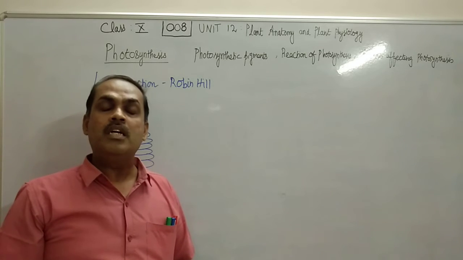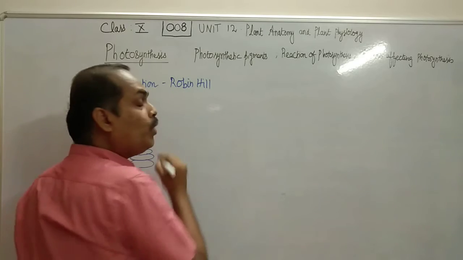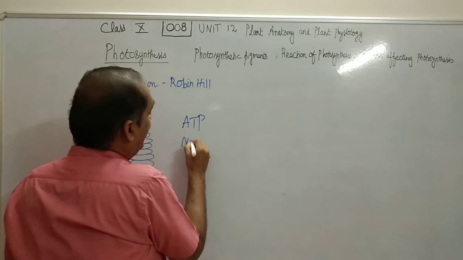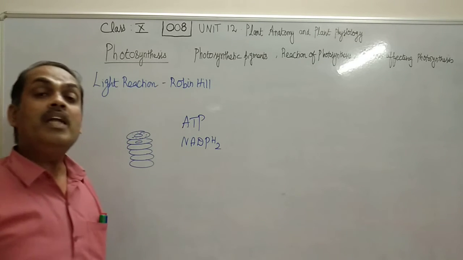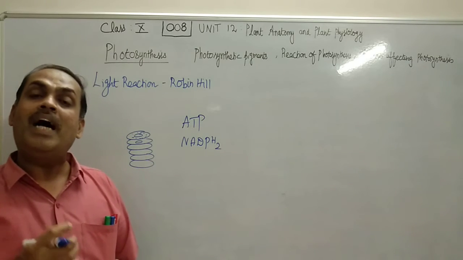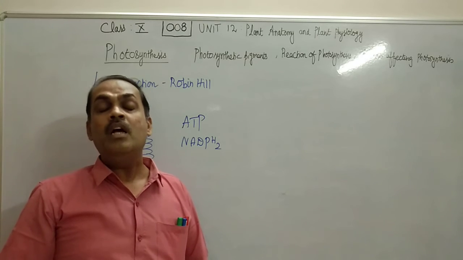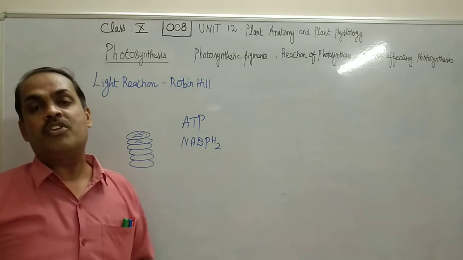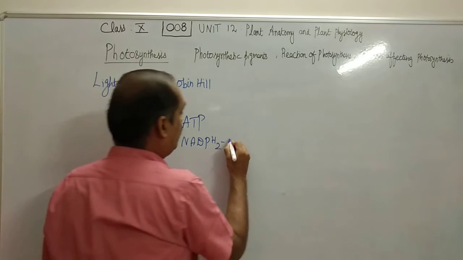And as a result, during light reaction of photosynthesis, plant produces two important products. One is ATP and another one is NADPH2. ATP is nothing but energy currency of the cell. Now, during photosynthesis, plant releases glucose, but plant cannot use glucose directly, so the energy will be stored in the form of ATP, that is adenosine triphosphate, and NADPH2 is called as the reducing power.